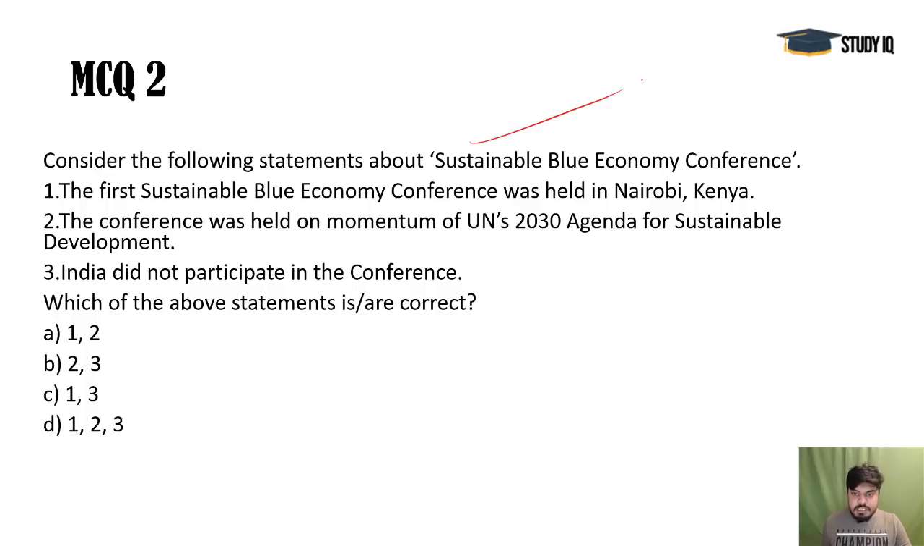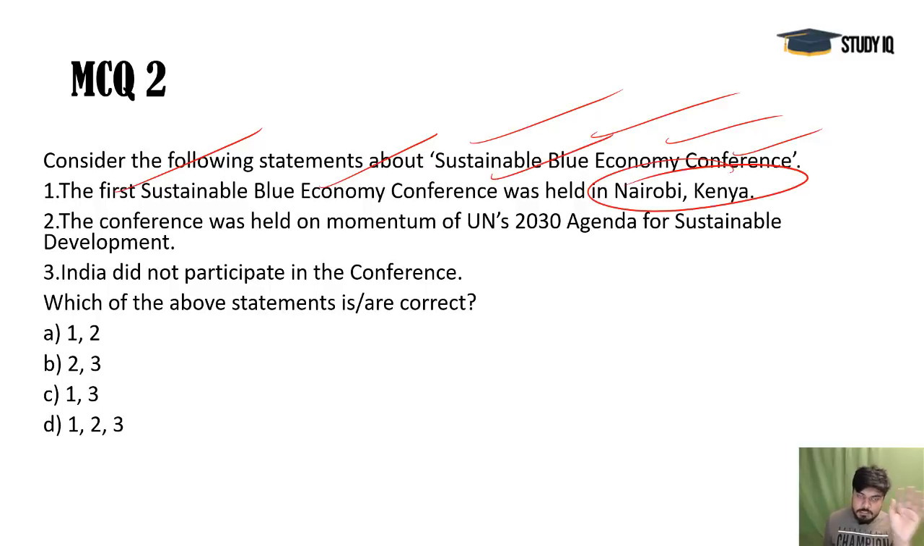Next, Sustainable Blue Economy Conference. Following statements: First Sustainable Blue Economy Conference was held in Nairobi, Kenya. That is perfectly correct. Kenya organized that and it was co-supported by Japan and Canada. Second conference was held on momentum of this 2030 agenda for the Sustainable Development Goal. That is also correct. India participated here in a maximum number.